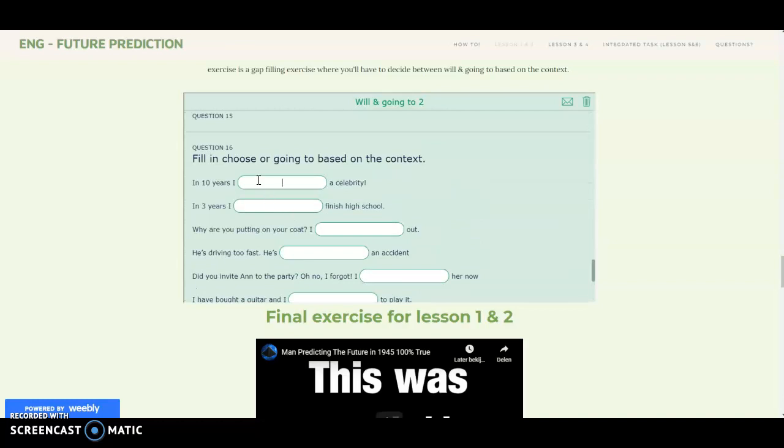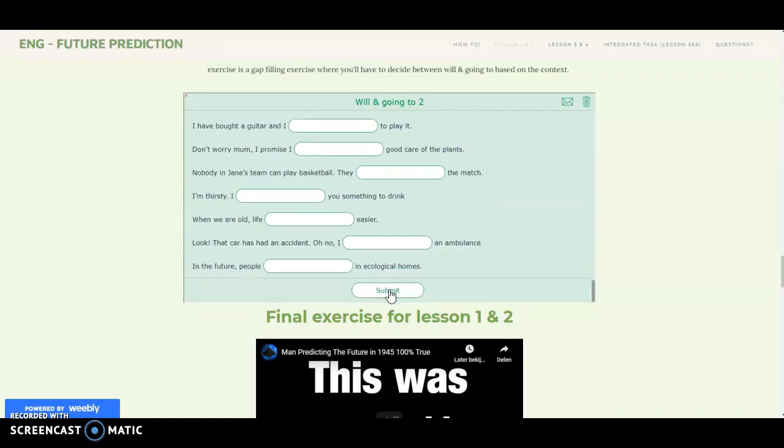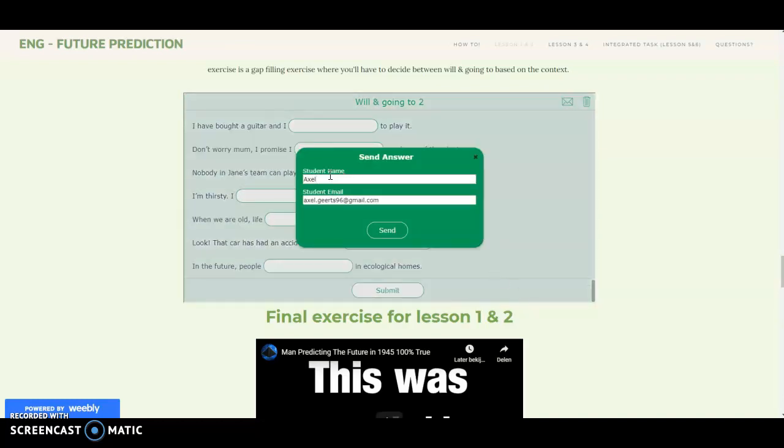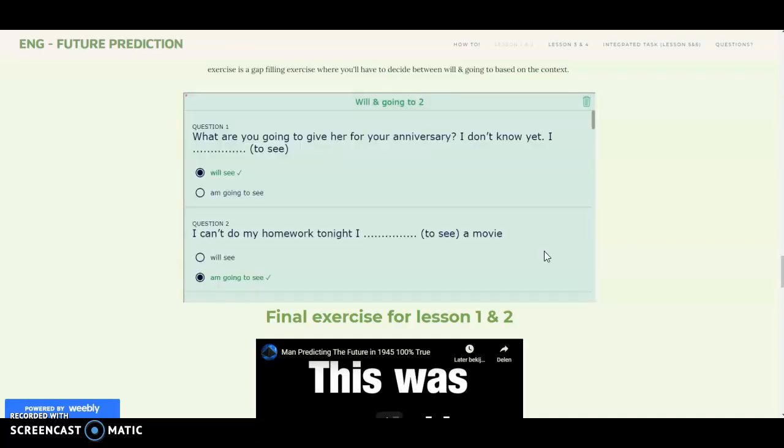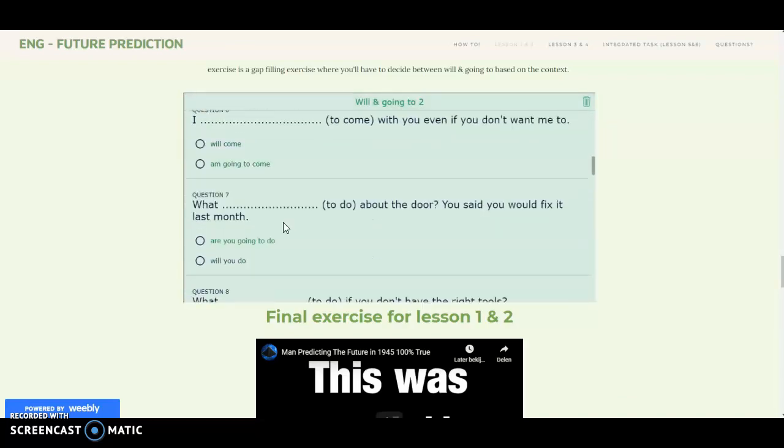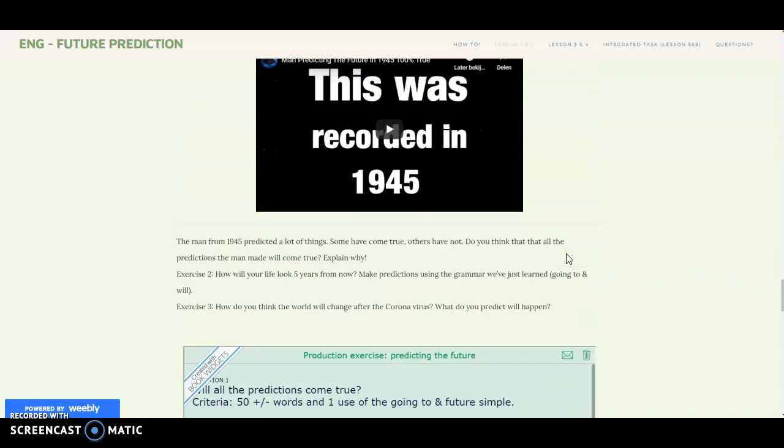And then this is another gap filling exercise, so you can fill it in and then submit it. When you submit, you just fill in your real name and your student email address and click send. And then it will be sent to me. It will also be corrected, so pay attention to that.